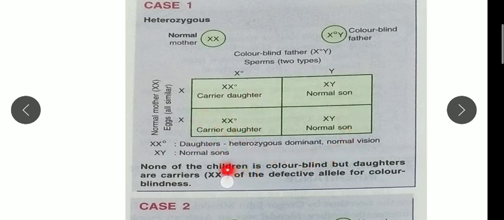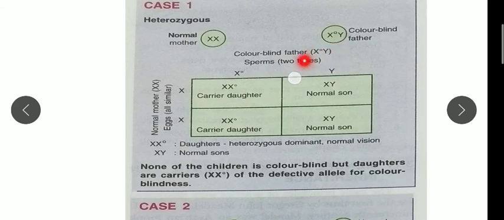According to the 4 conditions, the daughter will be heterozygous dominant. You can see carrier daughter, normal son, carrier daughter, normal son. So the sons will be normal even though they have XY, because when we do this Punnett square they get the normal gene, and the daughters will be carriers.